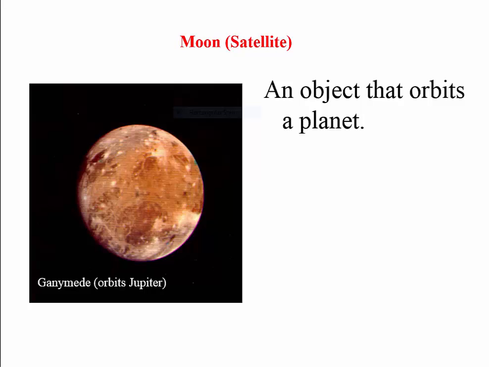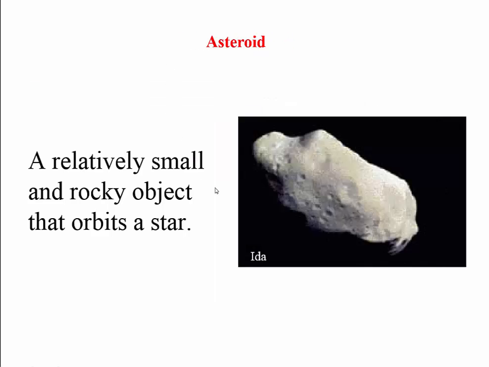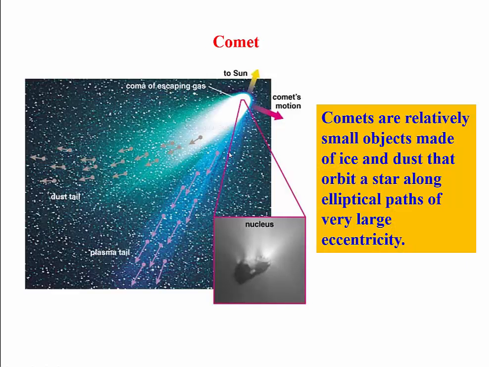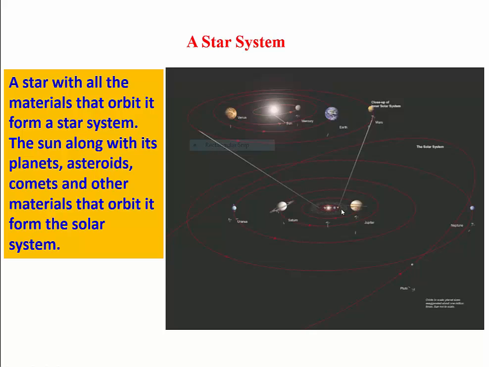Besides planets, there are other objects in the solar system. What are they? There are rocky asteroids, there are comets, and all these put together is what we call the solar system.